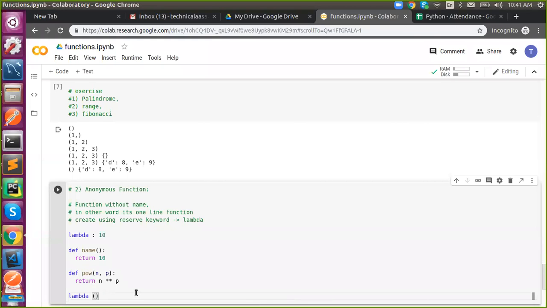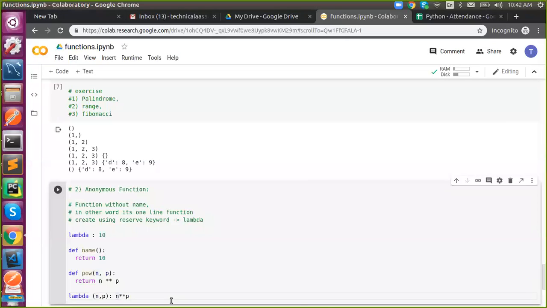Def, n comma p. n comma p. Just see, try to replicate this. It should look like this. How I converted this into this, and you have to convert this into this. Okay. Colon. n double asterisk p. That's it.